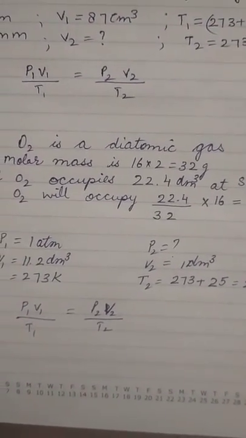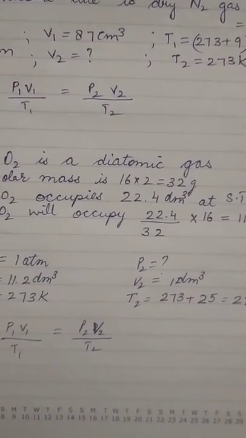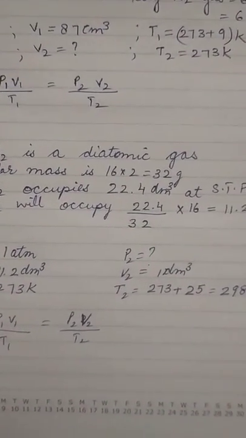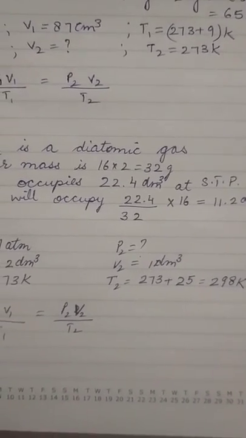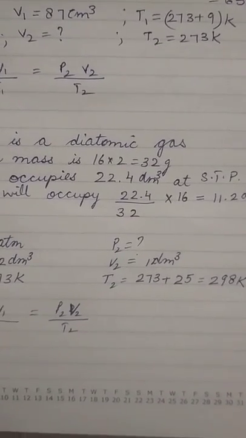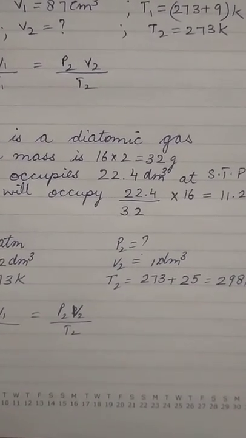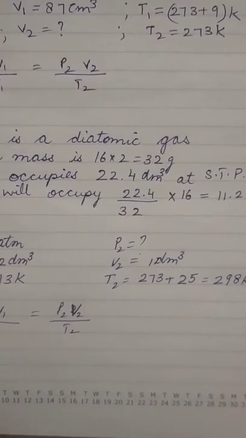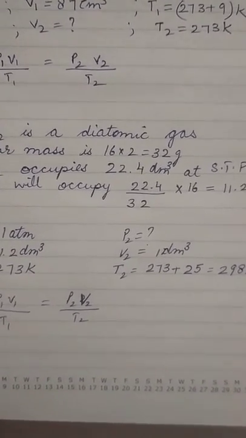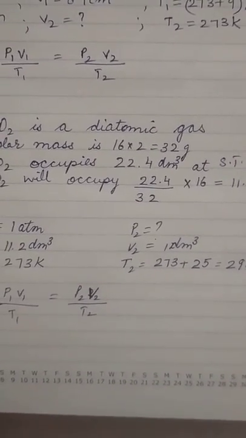Example 13 is just the substitution of all the pressure, volume and temperature values by simply deducting. So we'll look into example 14. Example 14 says 16 gram of oxygen. Oxygen is a diatomic gas, so its molecular mass will be 2 into 16, that is 32 grams, and so 16 gram of oxygen will occupy 22.4 by 32 into 16 decimeter cube.